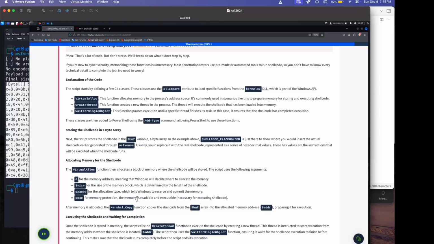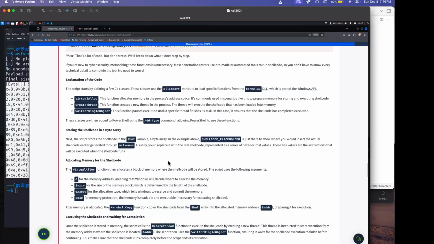Phew, that's a lot of code, but don't stress. We'll break it down step by step. If you're new to cybersecurity, memorizing these functions is unnecessary. Yep, Google is your friend. Most pen testers use pre-made or automated tools to run shellcode, so you don't have to know every technical detail to complete the job. No need to worry. Yeah, you don't have to know every technical detail, but it's still good to know what the code that you copy from the internet does. I think it's important.